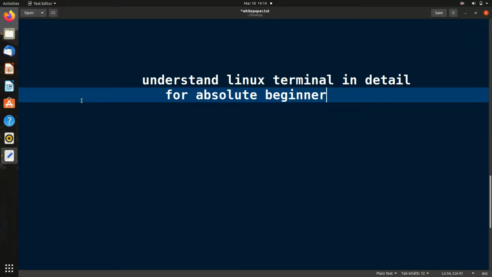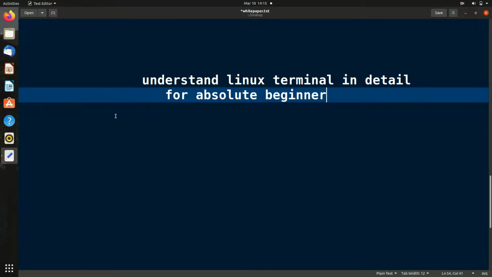Hello friends, this video is for absolute beginners who have just switched to Linux and want to learn about the terminal. We have heard a lot about the terminal. So how powerful is the terminal? By mastering the terminal, we can do different things without even touching the GUI. With just commands, we can do all of these things.